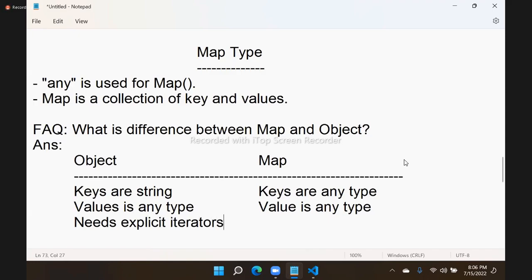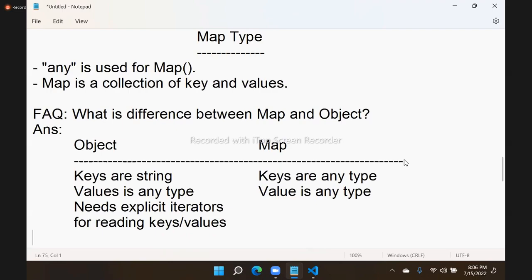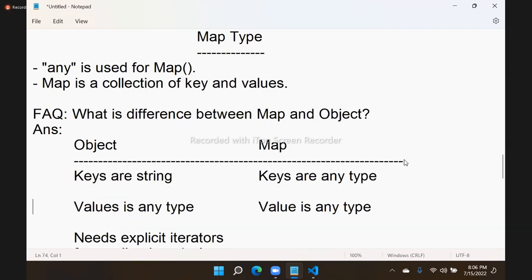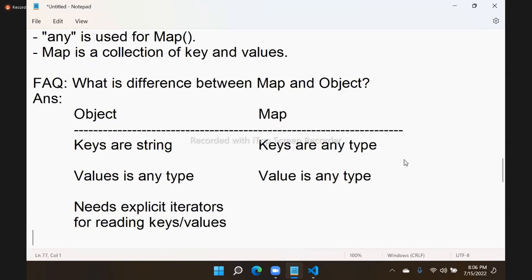It needs explicit iterators for reading keys and values. Objects need explicit iterators, so for reading keys and values. Explicit iterators means you have to use for...in, like iterate, in order to read all the keys and values you need.